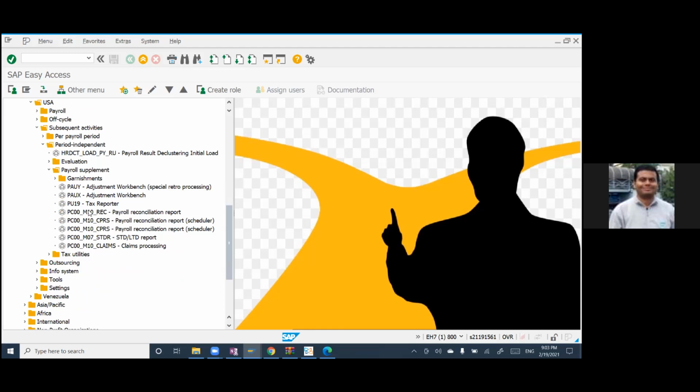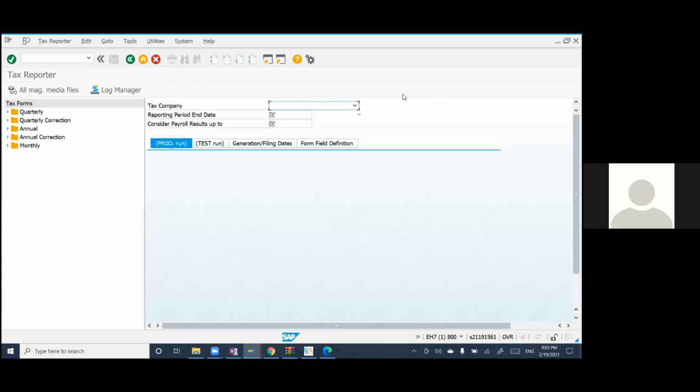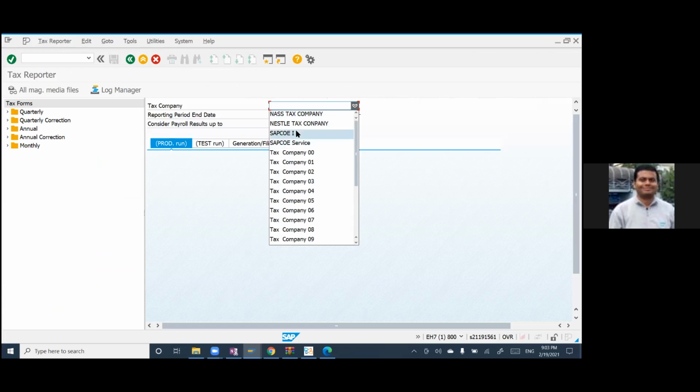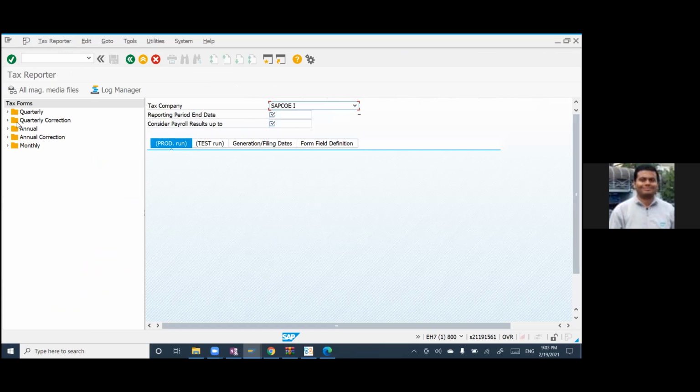PU19 is the important one. PU19 is your tax reporter. Go there. You're familiar with this report, right? You can see there are tax forms on the left-hand side, and you can choose your company.